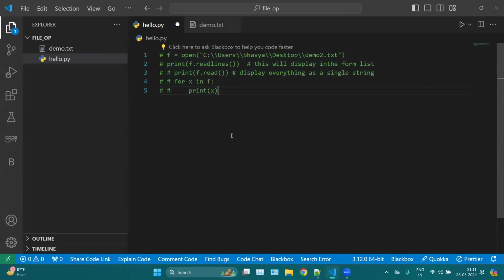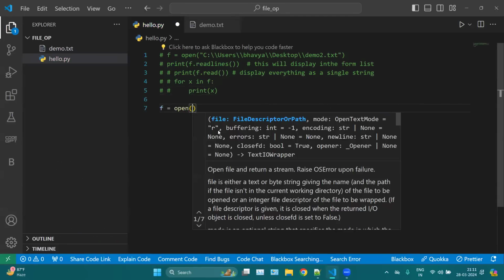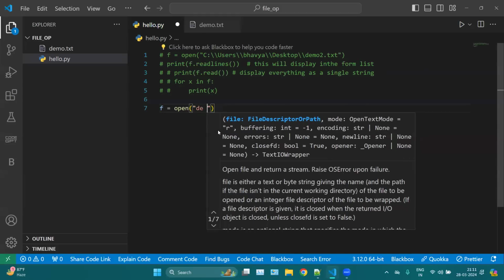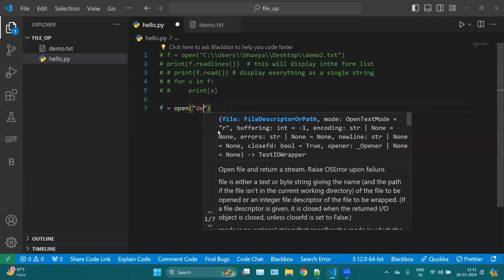Now, how to close a file? Because closing is important. So you can simply use f equals. First, we will open a file. For opening, we can use the name of your file. Let's say demo.txt.